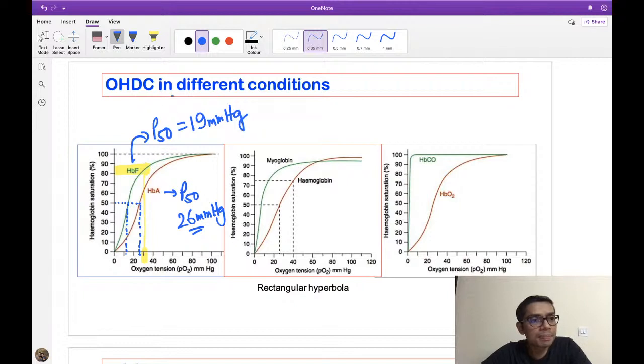Understood, right? So I hope you have also noted the carbon monoxide poisoning curve here. Okay, so this is the carbon monoxide poisoning. Look at here, this is also a left shift of the curve, and look at the position of this curve.